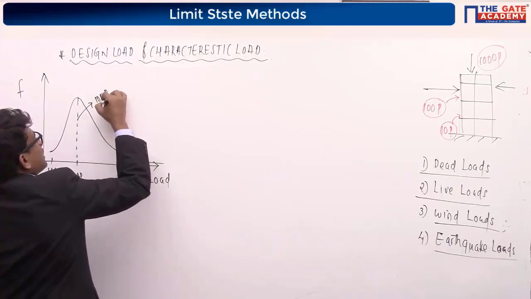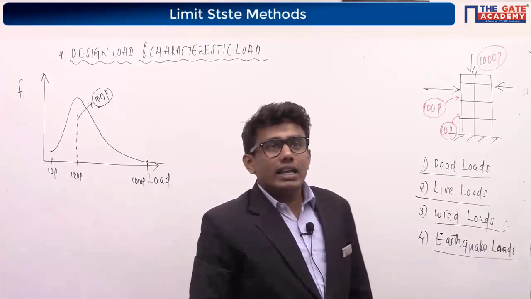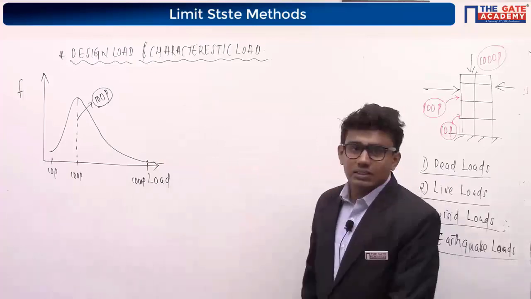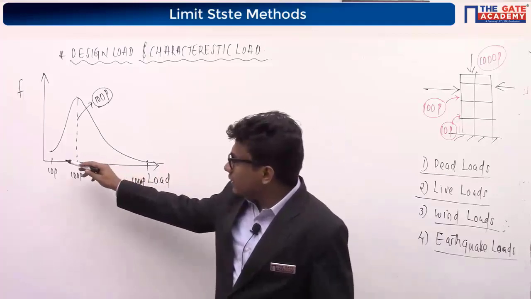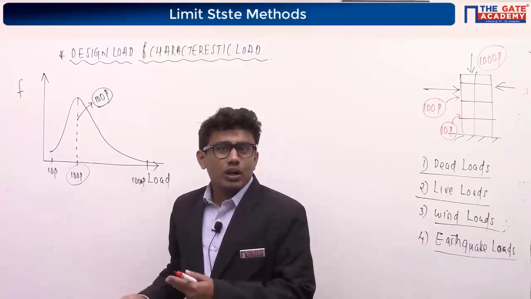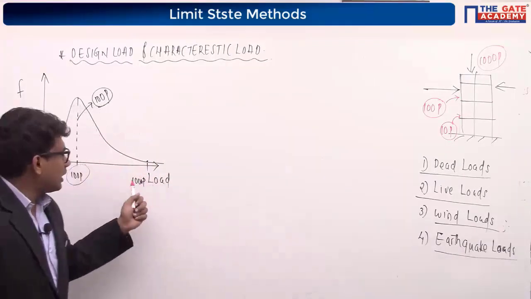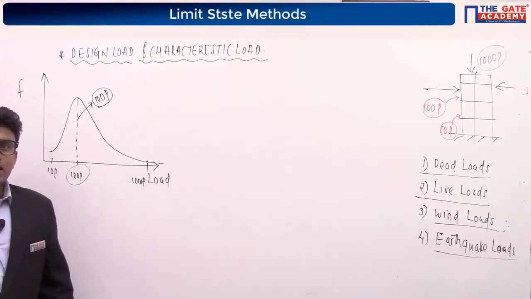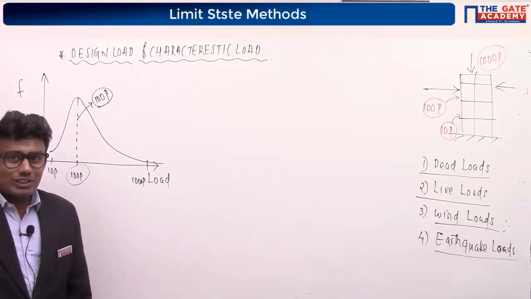The 100 persons load is actually the most frequently occurring load in the structure. The 1,000 persons load has very low frequency. The 10 persons load also has low frequency, but the 100 persons load occurs more frequently. So tell me, which one will I consider for the design? Will I consider 100 or 1,000? Yes, I know your answer will be 100.